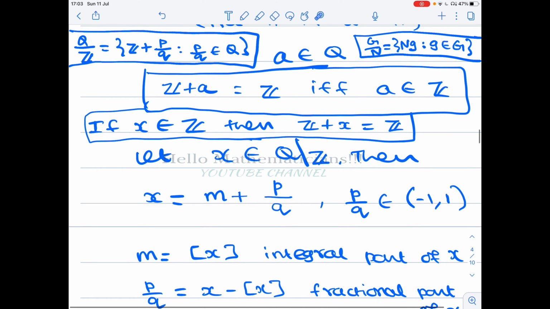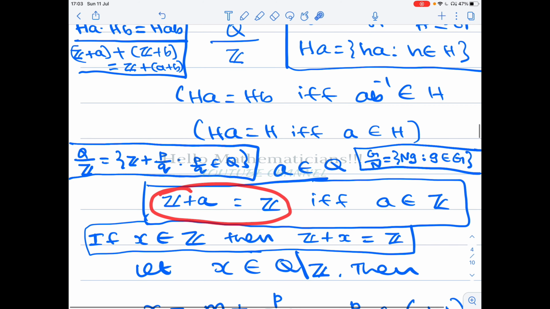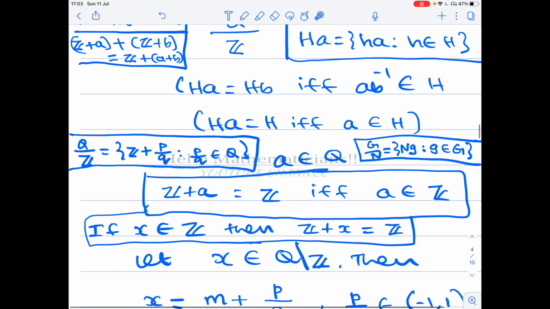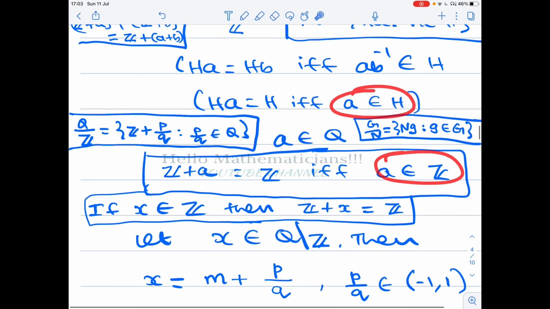We have HA equal to H if and only if A belongs to H. Therefore, Z plus a equals Z if and only if a belongs to Z, since Z is a subgroup. So this is our first observation.